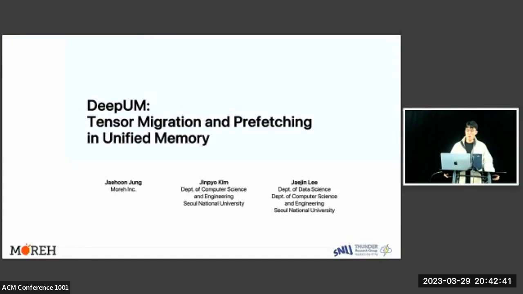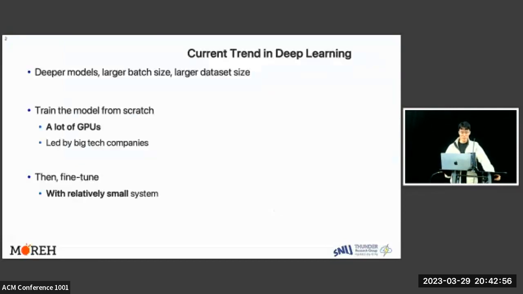Hello, I'm Jaehoon Jung, a researcher in Moreh, which develops AI infrastructure. And today I will introduce DeepUM. This work has been done when I was a PhD student in Seoul National University and advised by Professor Jaejin Lee. The current trend in deep learning requires deeper models, larger batch size, and larger dataset size.